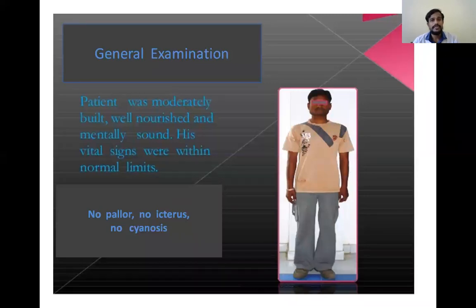So after general examination, this is an example I am showing. We will come to a conclusion that the patient is moderately built, he is well nourished and mentally he is sound, and his vitals are within the normal limit. And there is no pallor, no icterus, no cyanosis, no clubbing, no lymphadenopathy, no edema. So by all these things we will conclude in the general examination. Or if they are positive, we will write the pallor is positive, present. Similarly, icterus is present. In that way, we will conclude the general examination.